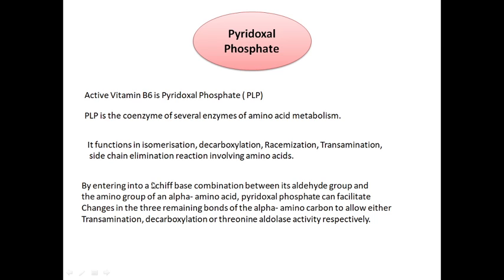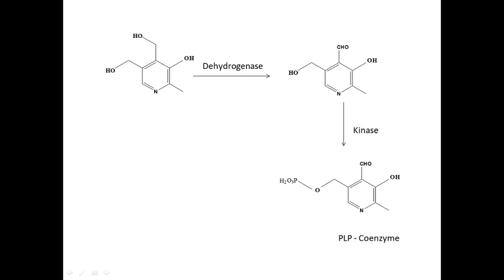By entering into a Schiff-base combination between its aldehyde group and the amino group of an alpha amino acid, pyridoxal phosphate can facilitate changes in the 3 remaining bonds of the alpha amino carbon to allow either transamination, decarboxylation or threonine aldolase activity respectively. Let us see one by one.